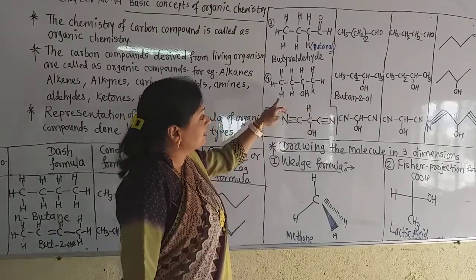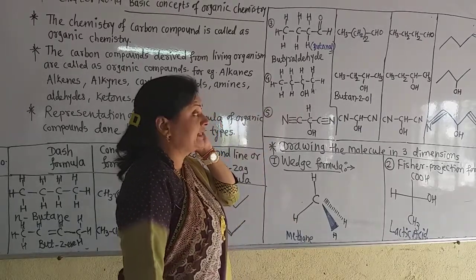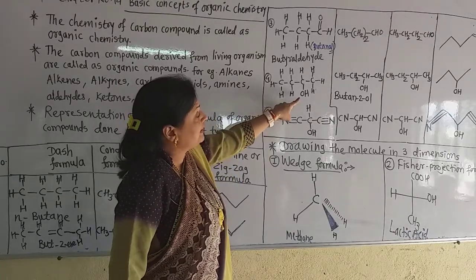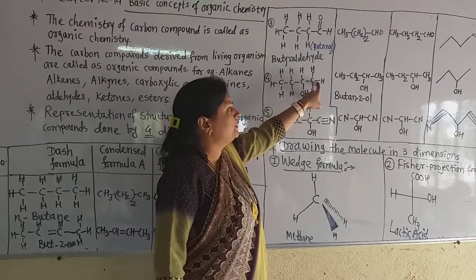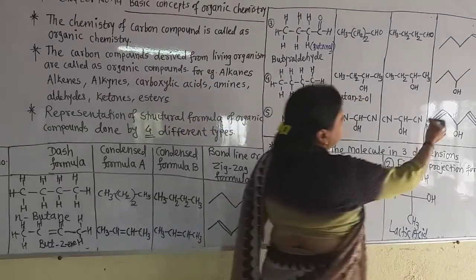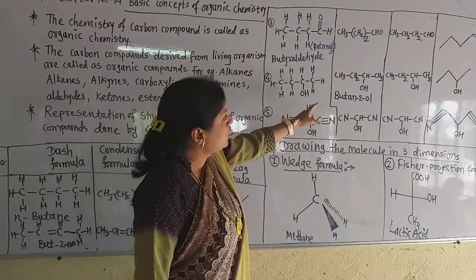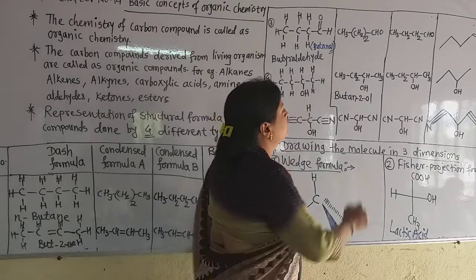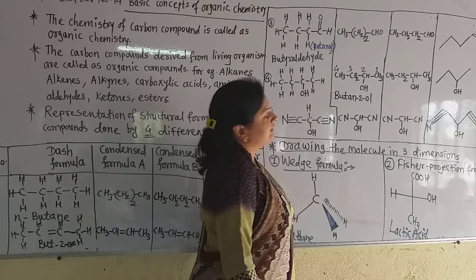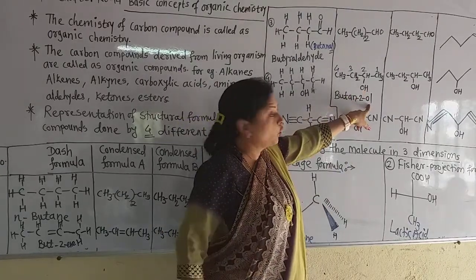Now see the fourth example, butanol. In butanol, that is the alcohol, we can draw the dash formula in this way. You can show this OH group here also. But for drawing the bond line formula, because we know that CH3 is always at the last point, I draw it in this way. Now this is butane, because 1, 2, 3, 4. Now there is the OH group on the second carbon. So it is butan-2-ol alcohol.